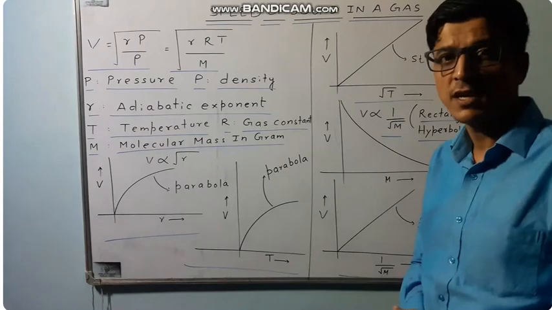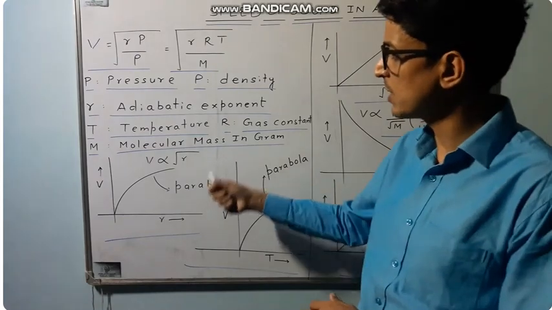So if we look for the graphical analysis, we can say that V is proportional to root gamma. So graph will be